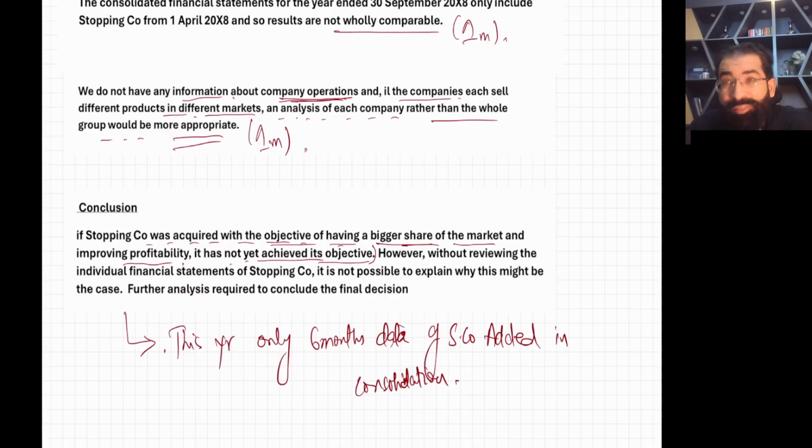So wait for the next year. Next year you will see the full picture. Complete 1 year will be added next year, so next year there will be a clearer picture. Okay, this can also be part of your conclusion. However, without reviewing the individual financial statements of the subsidiary company, it is not possible to explain why this might be the case. Further analysis is required to reach the final decision.